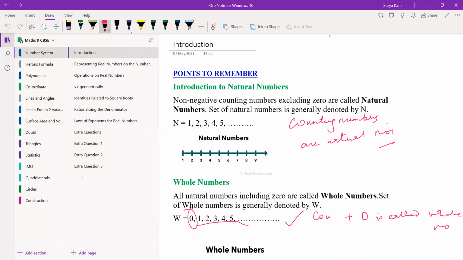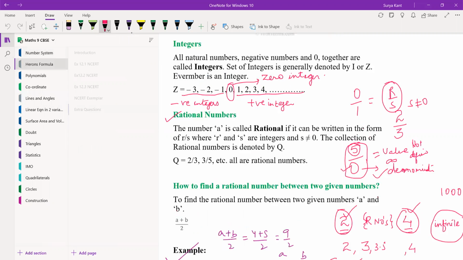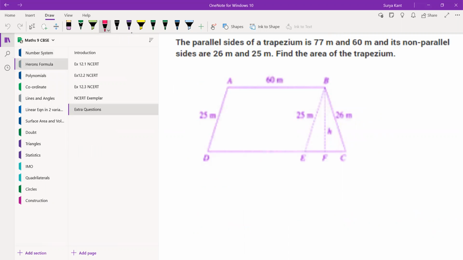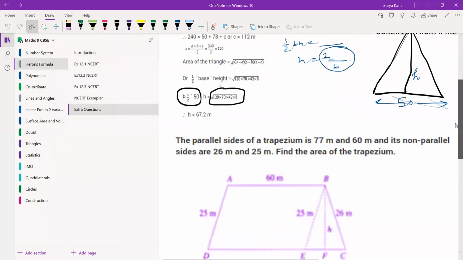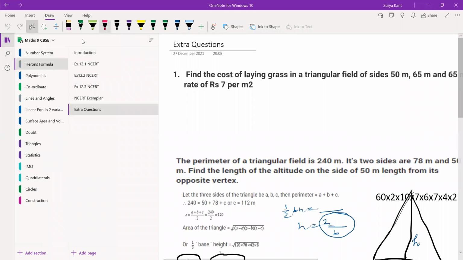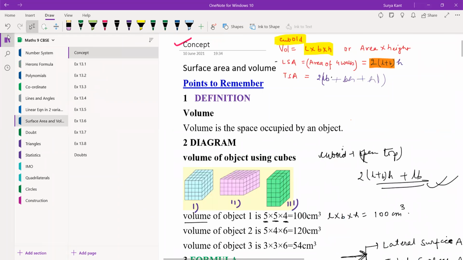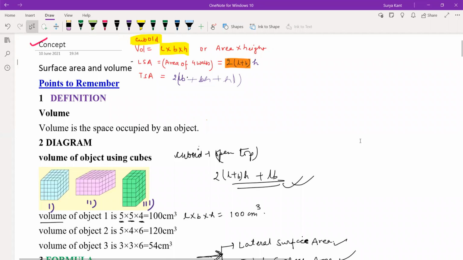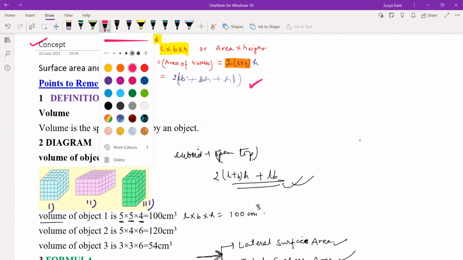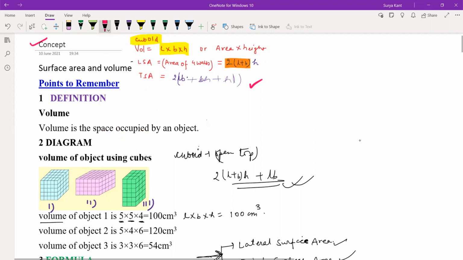Heron's formula. Yes, sir, it's an easy one. Recently, we have done Heron's formula. Sir, then statistics. Number system only, surface area and volumes you do, children. I don't think people know this one properly. Okay, we'll start this only. Surface area and volumes. So let's start.